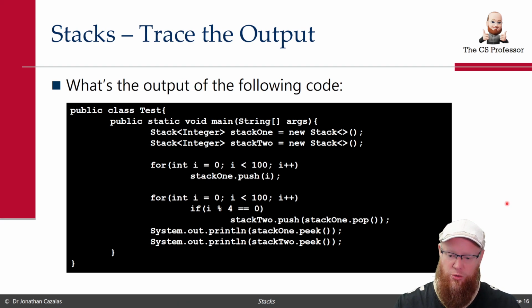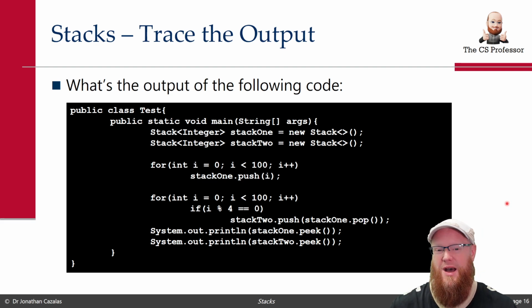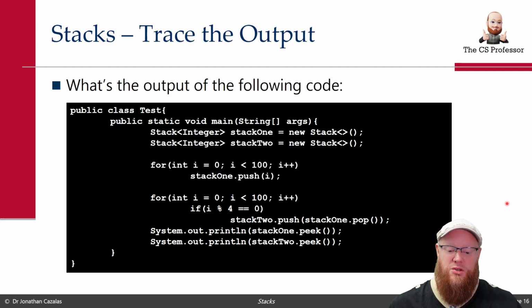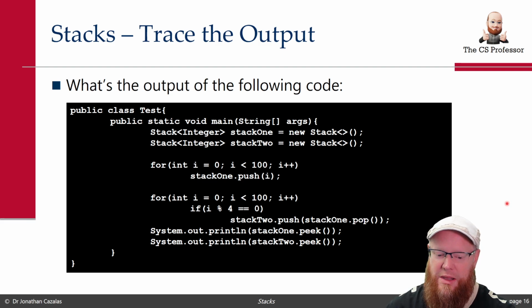Now we have another for loop. We say we're going to loop here 99 times. And if i mod 4 is 0, we need to do what? We need to pop stack 1, and we need to push that result into stack 2. So we're going to loop from i equals 0 to 100, and whenever i is divisible by 4, so when i is 4, then 8, then 12, then 16, we need to do what? We need to pop from stack 1 and push it into stack 2, and then ultimately peek the top of those two stacks and print that result.